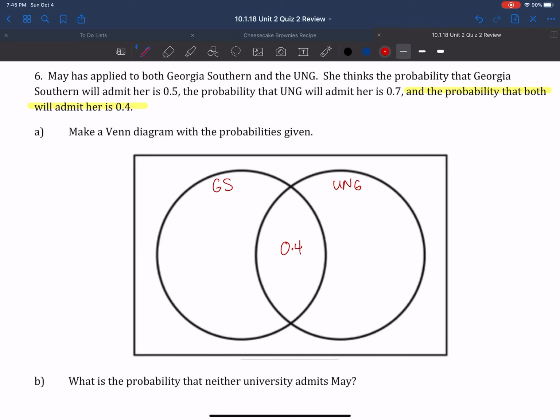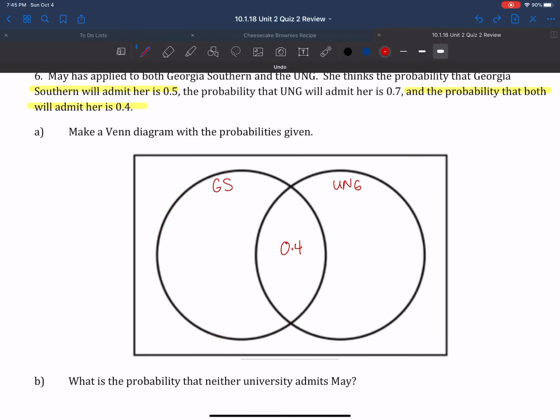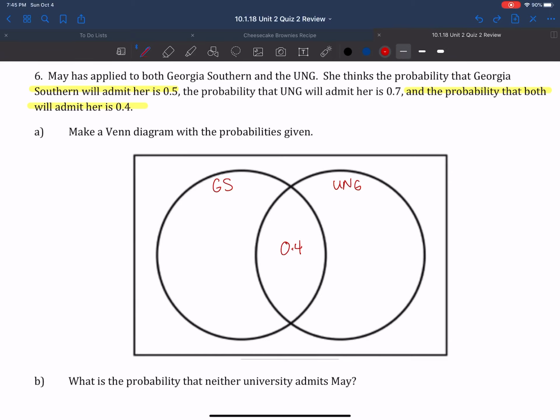Now, if I know that the probability that Southern will admit her is 0.5, that means that everything inside this circle right here should add up to 0.5. So if we have 0.4 of it right here, that means the rest of it is over here. And so the rest of it is 0.1. So we got 0.1 right here.